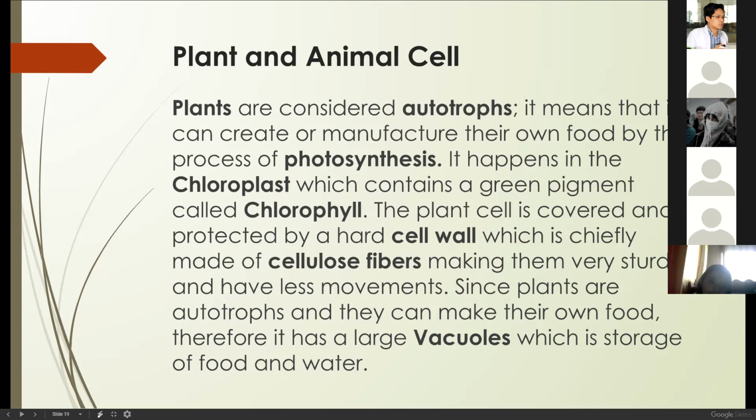Since plants are autotrophs, they can make their own food. Therefore, it has a large vacuole. If you look at the plant cell, you can see that the vacuole is bigger than the nucleus. Why? Because these organisms can produce their own food. So where do these organisms store their food? They store their food in the vacuoles. That is the storage for food and water. And they store water there simply because they'll be using water in the making of their food through photosynthesis.